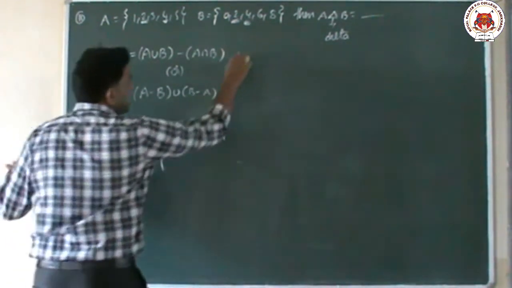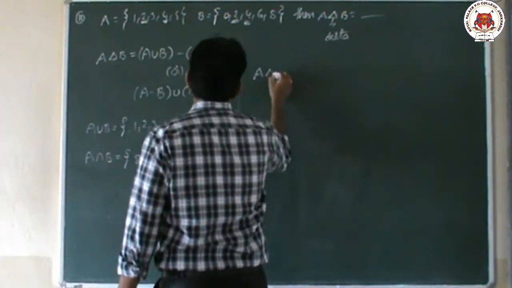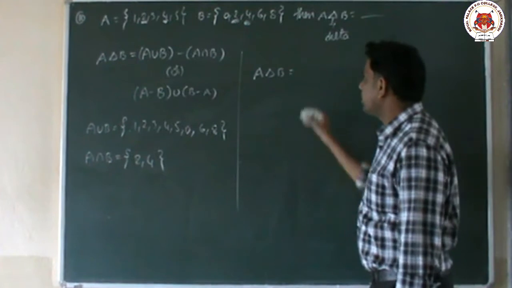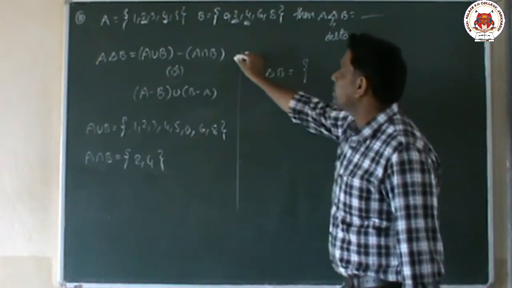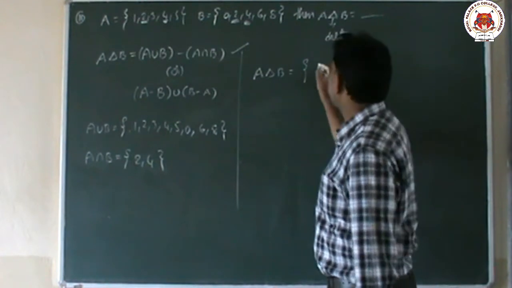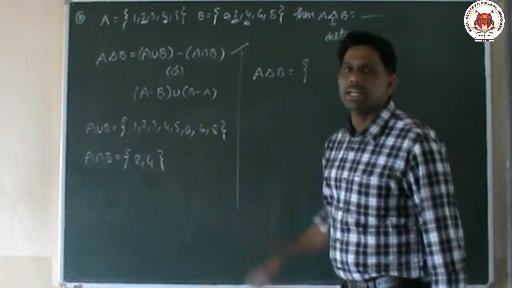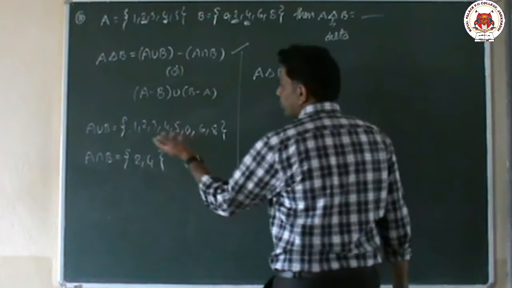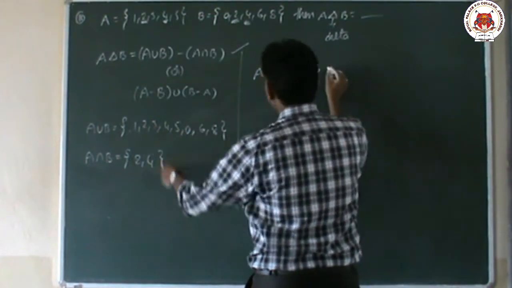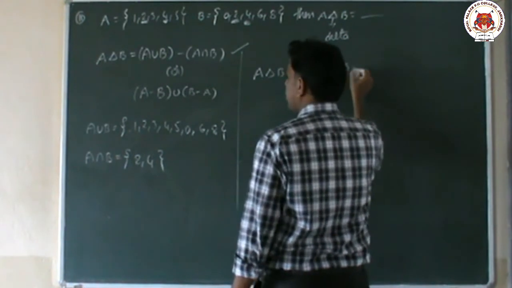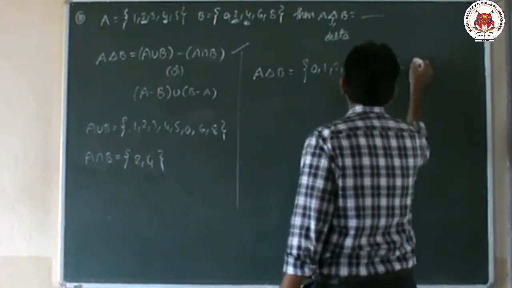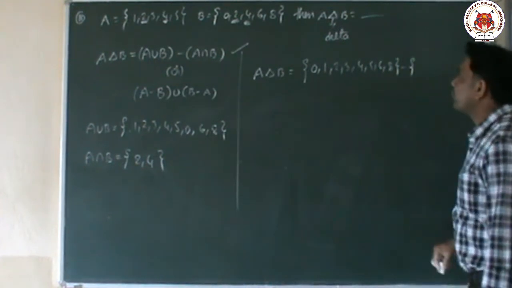Now we have to find A delta B using the formula. Whether you use the first formula or second, you will still get the same answer. Using the first formula, first A union B. If you write in an order it seems good. If you write it not in order, also no problem. But I write in an order: 0, 1, 2, 3, 4, 5, 6, 8.